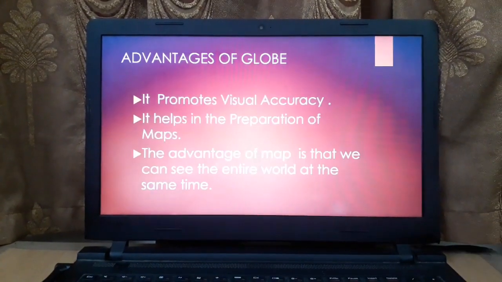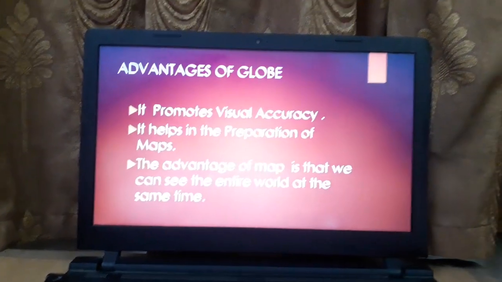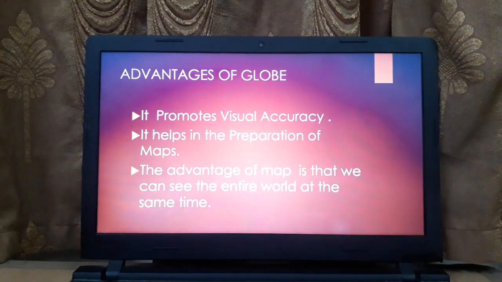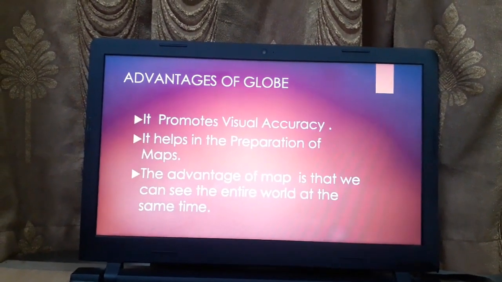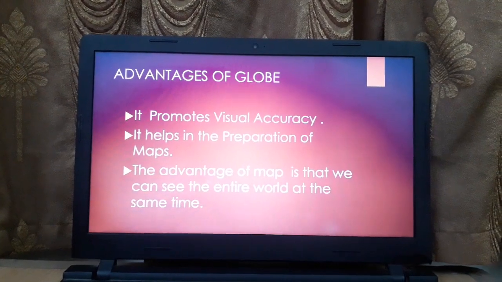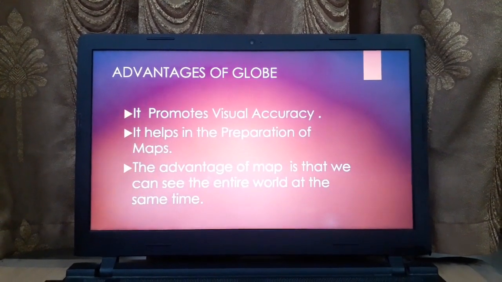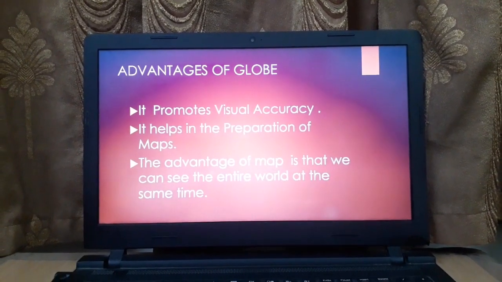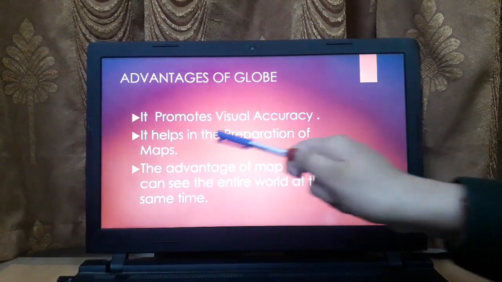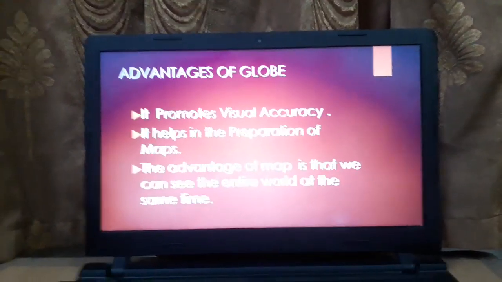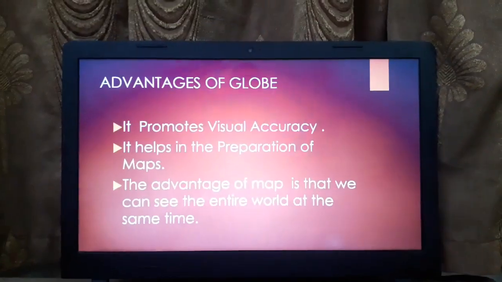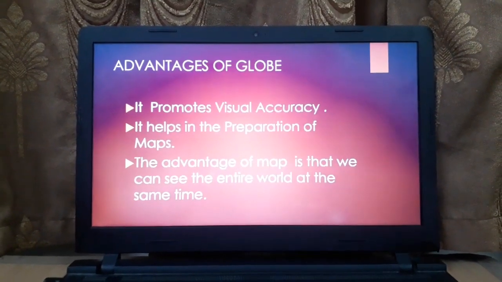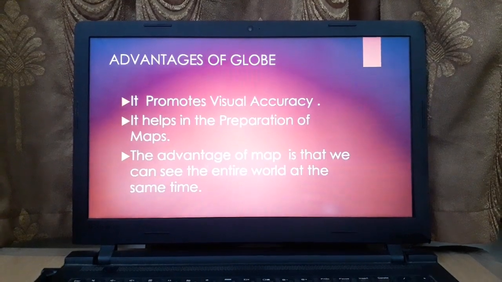Now you have the advantages of the globe. What are the advantages of the globe? Let us see. It promotes visual accuracy. When you see the globe, you will be able to locate the country, the continent and the ocean. It means you will be able to locate the place accurately. It helps in the preparation of maps. When we have to prepare maps and we want to know the location at that particular point of time, the globe will help us to understand the location and to locate it on a map.